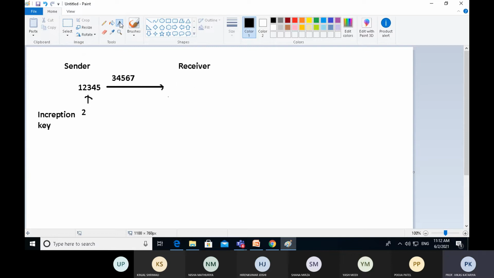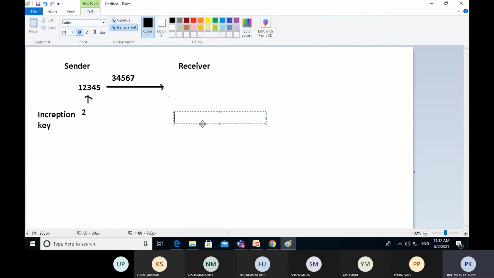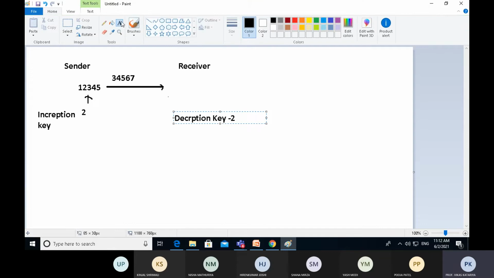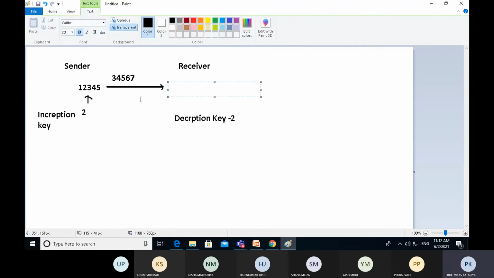Now the receiver also has the same encryption key. It will subtract 2 from each digit. So what will it receive? 3 minus 2, that is 1. 4 minus 2, that is 2. 5 minus 2, that is 3. 6 minus 2, that is 4. And 7 minus 2, that is 5.